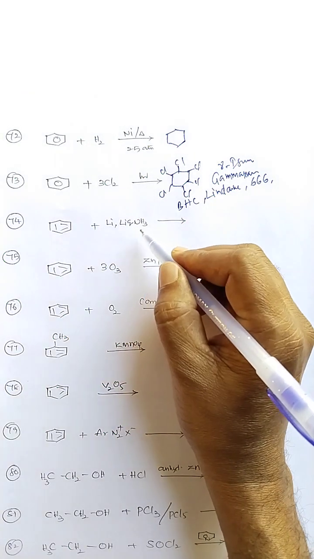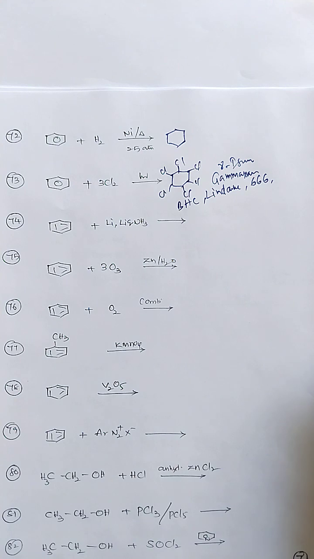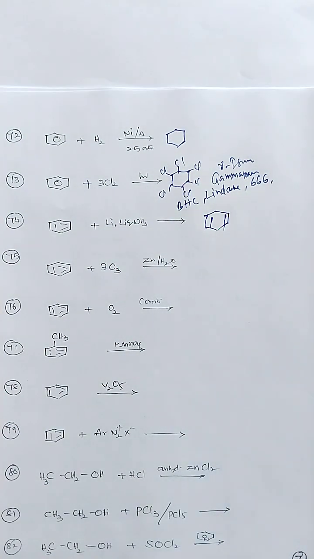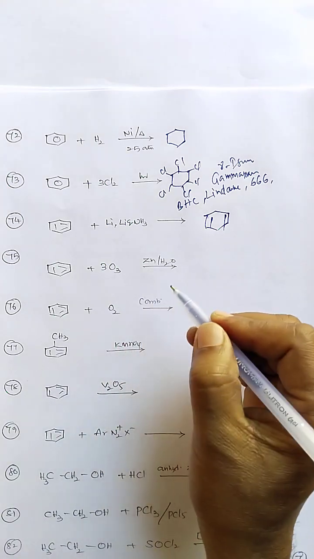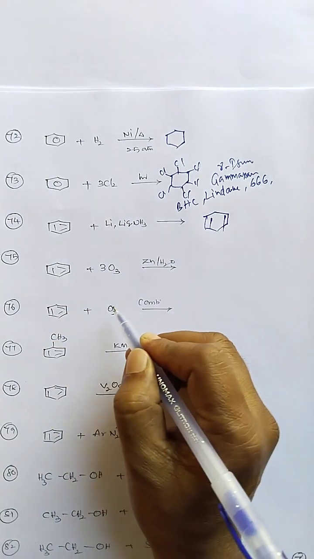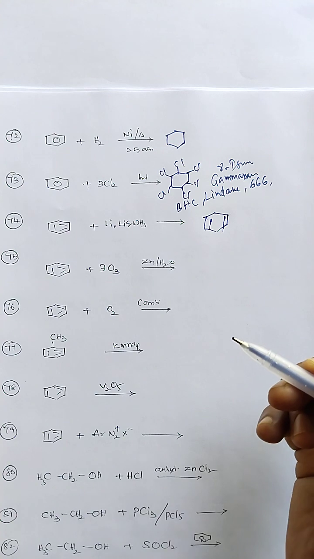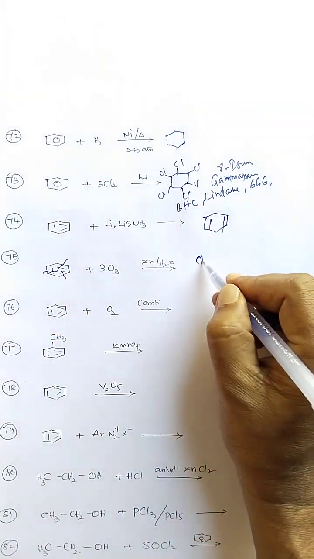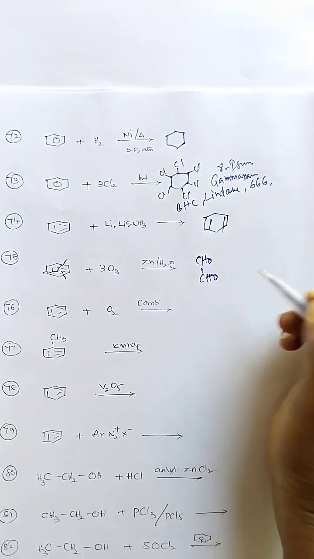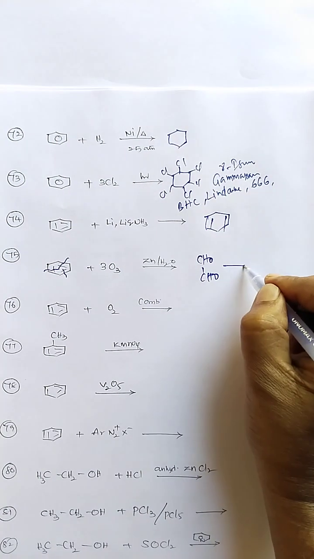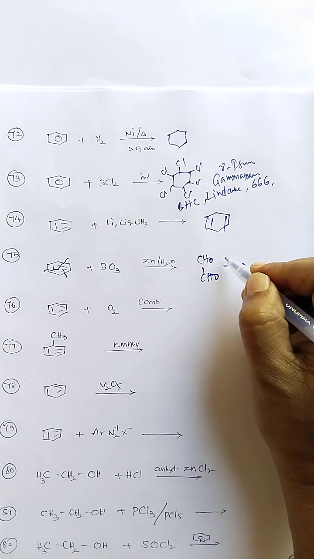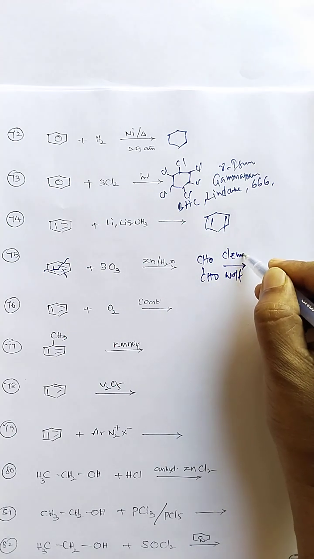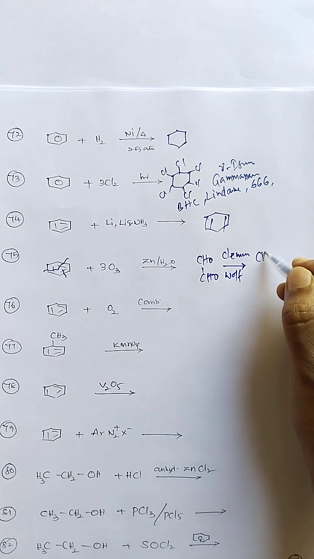So benzene reduction with lithium in liquid ammonia gives us a cyclic diene compound. Benzene upon ozonolysis gives us carbonyl compounds. So this bond breaks here, and glyoxal is formed. If you want a chemical transformation, if you treat it with Clemmensen or Wolff-Kishner reagents, ethane is produced.